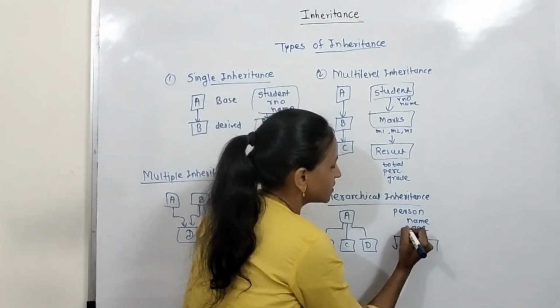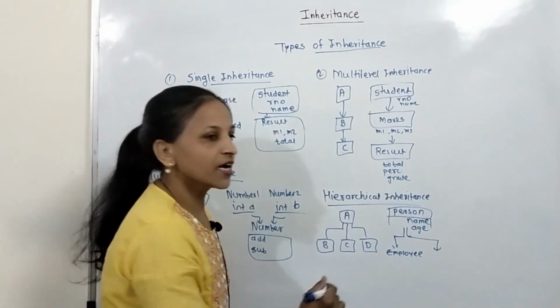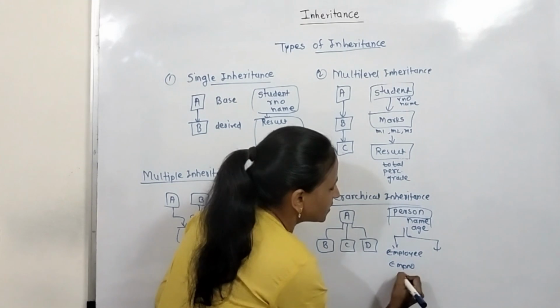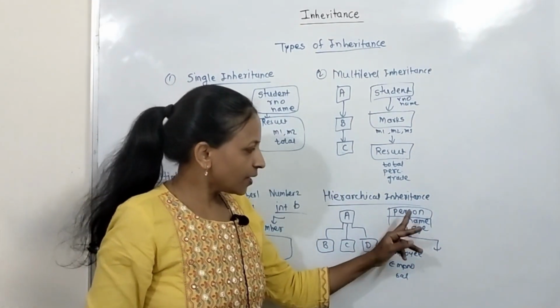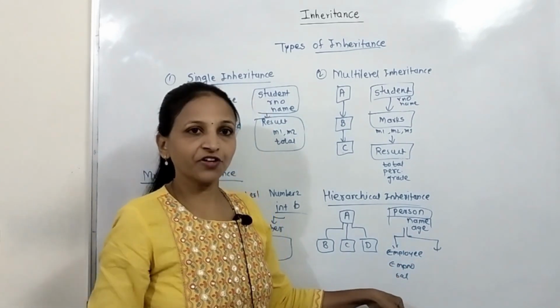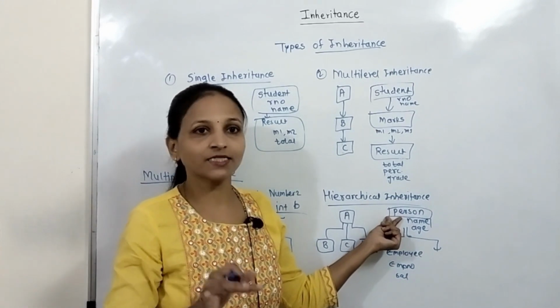The first one is the employee class, which has employee number and salary. This employee class will have name, age, employee number and salary, everything, because we have derived it using the person class as a base.